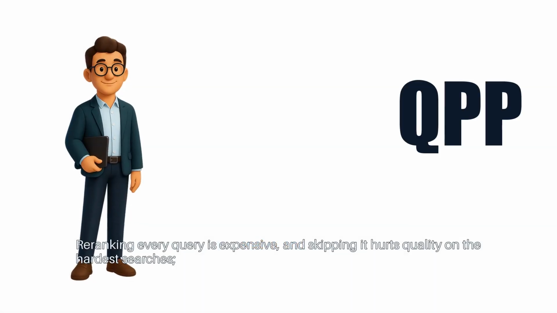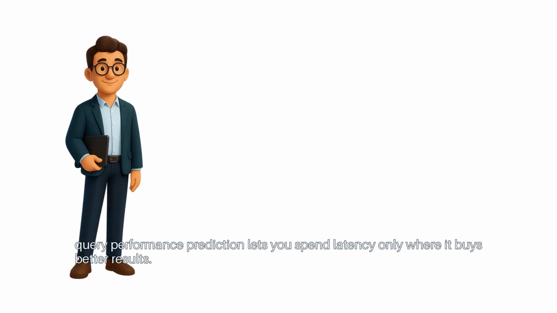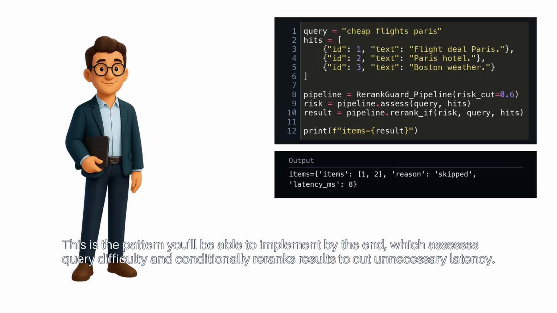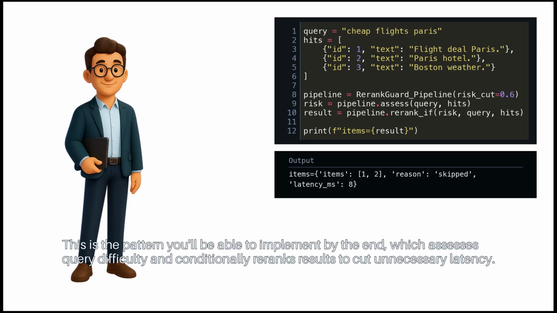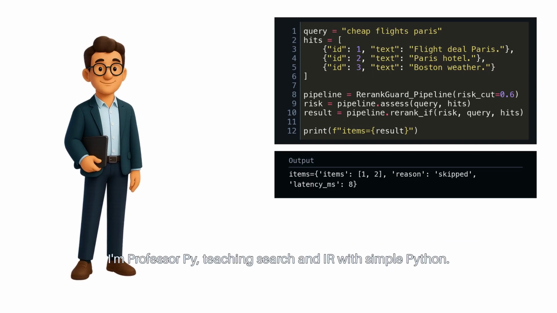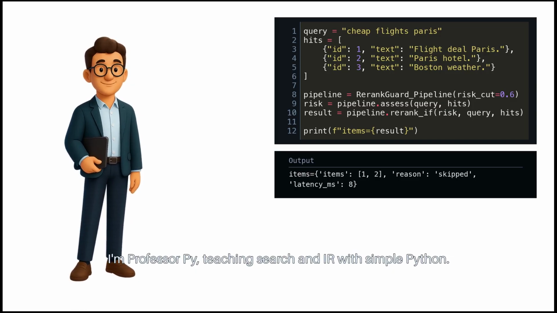Re-ranking every query is expensive, and skipping it hurts quality on the hardest searches. Query performance prediction lets you spend latency only where it buys better results. This is the pattern you'll be able to implement by the end, which assesses query difficulty and conditionally re-ranks results to cut unnecessary latency. I'm Professor Pi, teaching search and IR with simple Python.